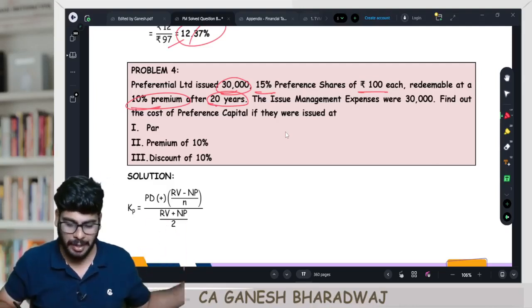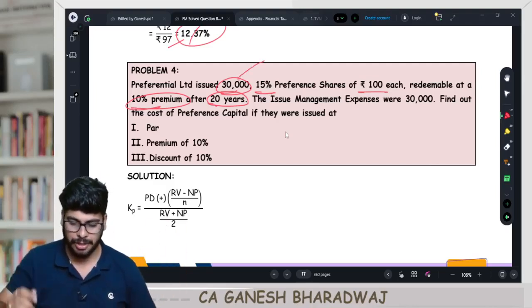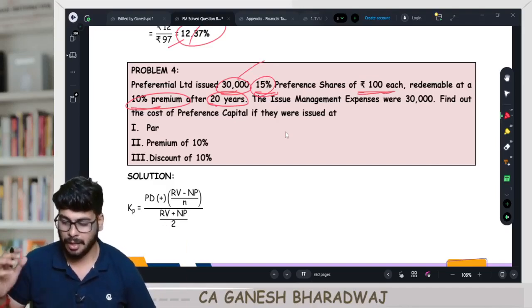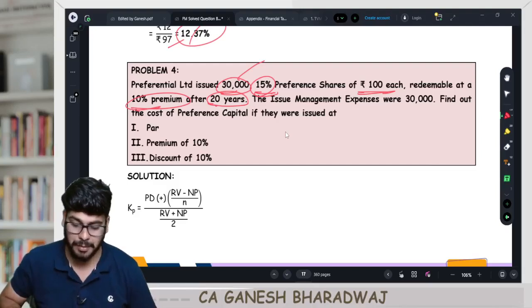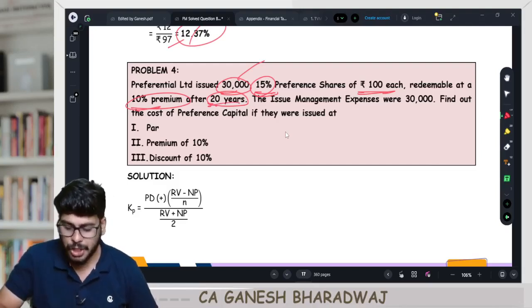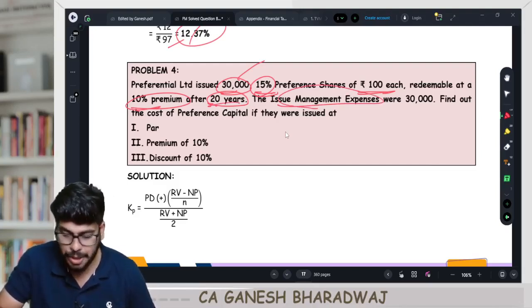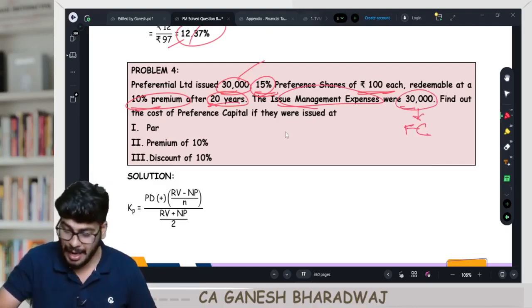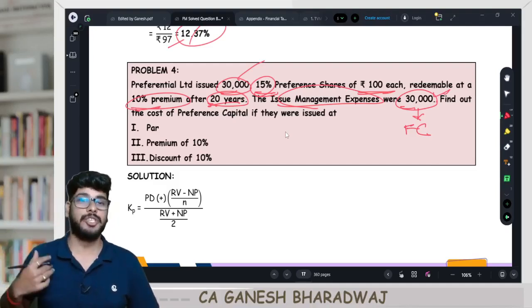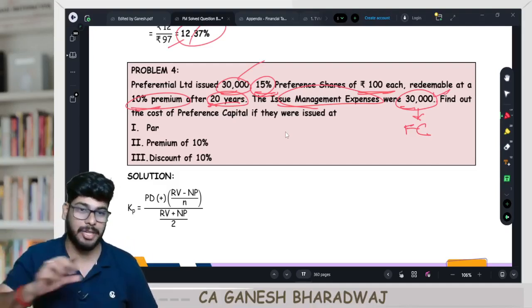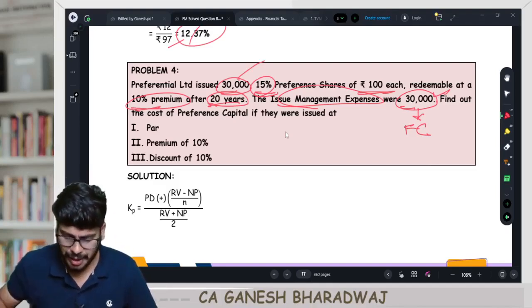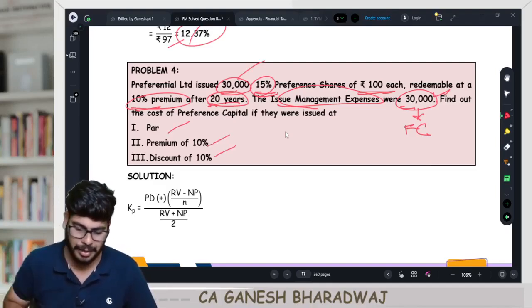Do that. So now they've said they've issued 30,000 shares, 15% the dividend rate, and the shares are each valued at 100 rupees, redeemable at a 10% premium after 20 years. The issue management expenses were how much? 30,000 rupees. What do you mean by this? It's a flotation cost and it is given in total value. So in this sum, we will do the calculations for total, right? Find out the cost of preference share capital if they are issued at par, premium and discount.